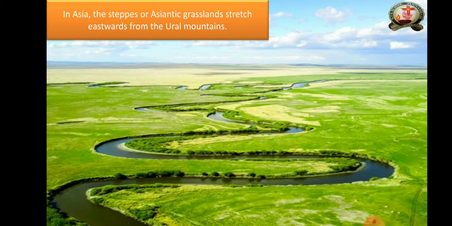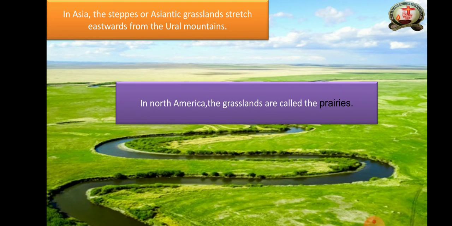Ural means the highest mountains. Then in North America, the grasslands are called the prairies. Repeat this word. Prairies. How will they call it in North America? In South America it is a different name, in North America it is a different name. In North America, the grasslands are called the prairies.